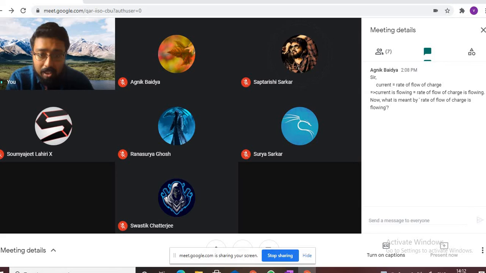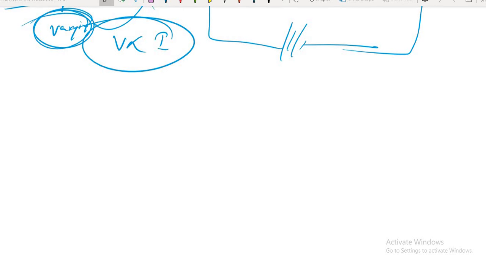Right now I am sharing my screen. Tell me if you can see the screen properly. Is the screen visible to you? Yes, sir, the OneNote file is visible.